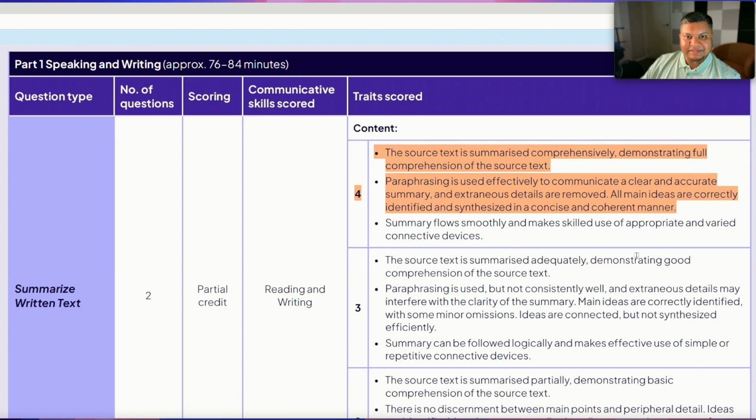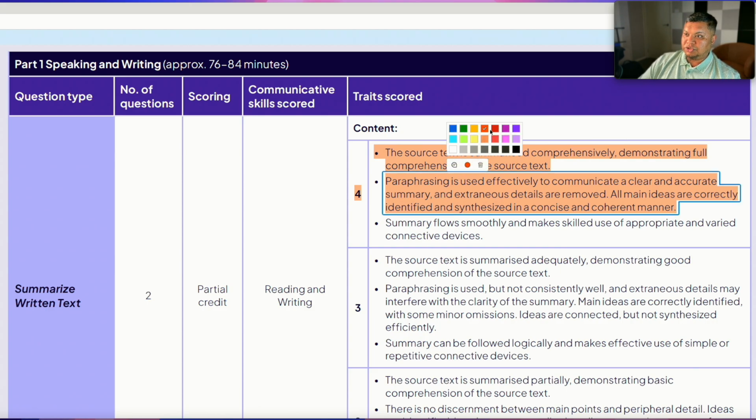Here comes the biggest of your nightmares, maybe. You now need to paraphrase, which, as you already know, was not required in the previous or currently existing version of PTE summary writing. Now you need to really paraphrase. That means you need to learn new techniques, and also you need to avoid those things that you used to do, like simply copying and pasting the first and the last sentence of the passage and just joining them randomly by using a conjunction. That will not work anymore.